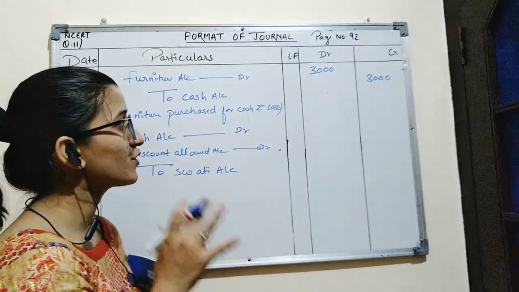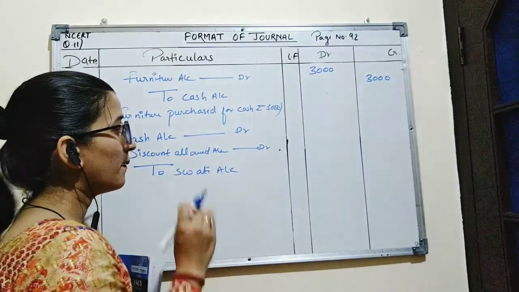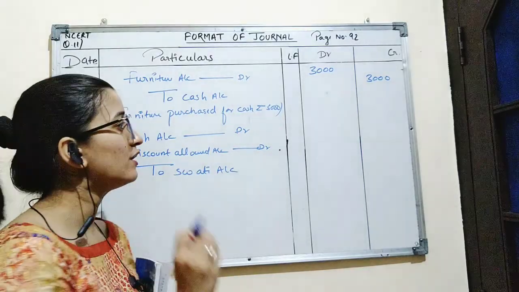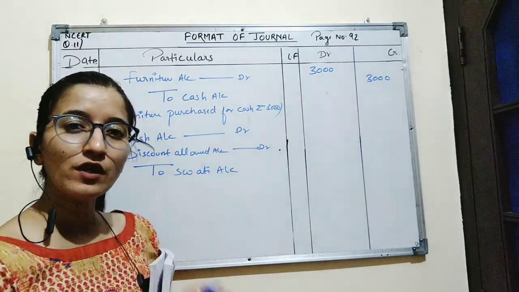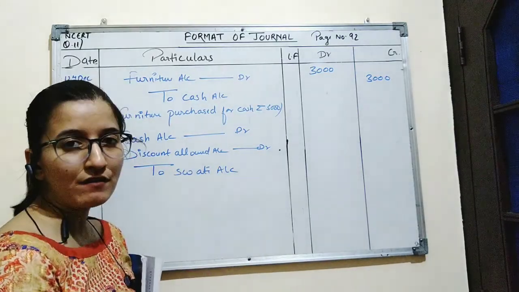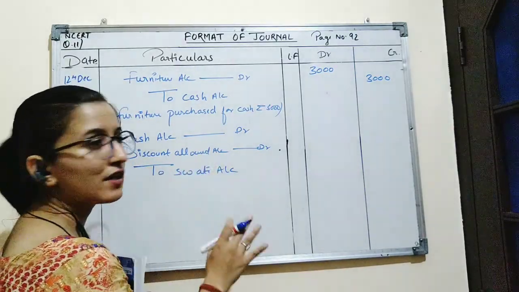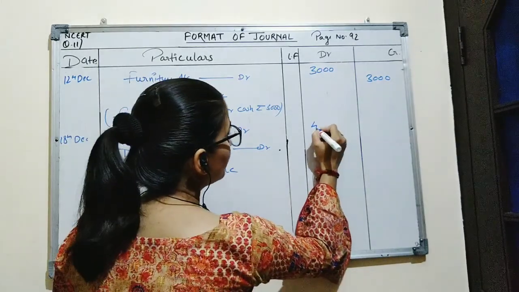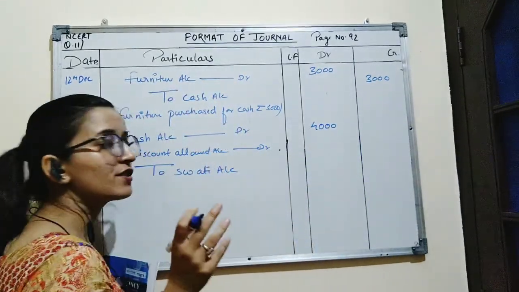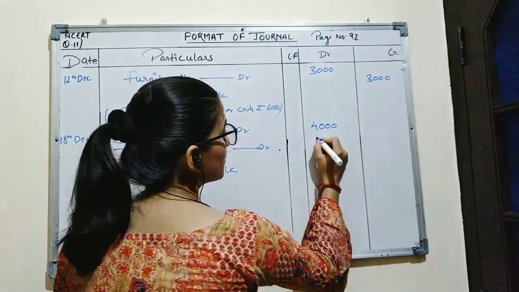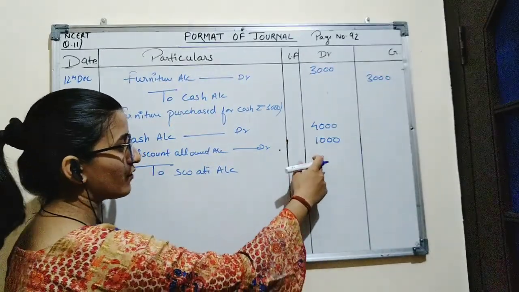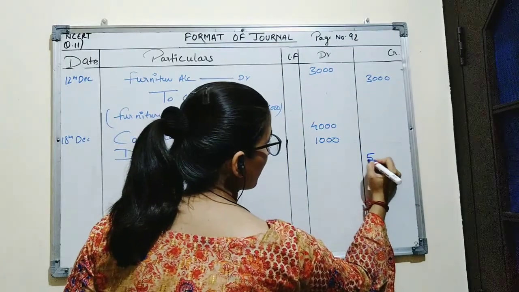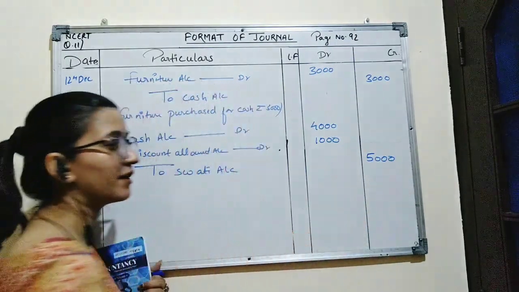Swati was supposed to give rupees 5,000, but Swati has given only 4,000 rupees, and the company has agreed to receive only 4,000 in place of 5,000. So actual cash received from Swati is 4,000. So there is a loss for the company of 1,000. Now the total amount is rupees 5,000. This amount will be recorded on credit side.